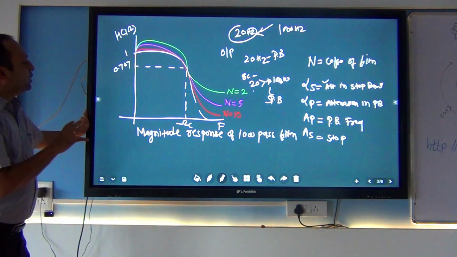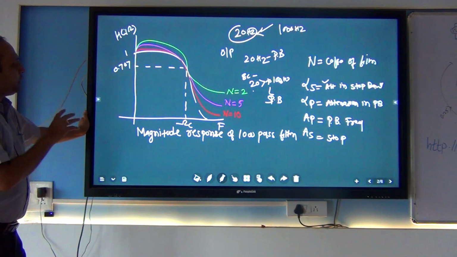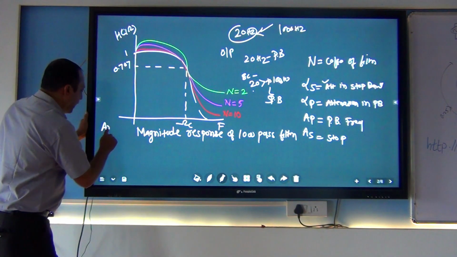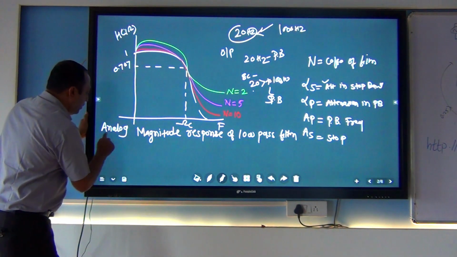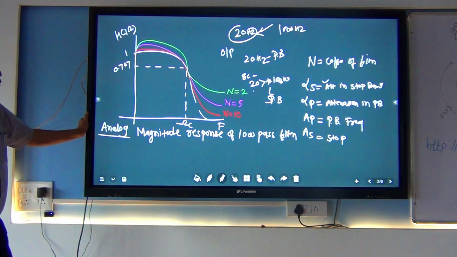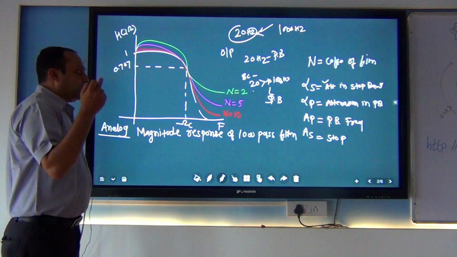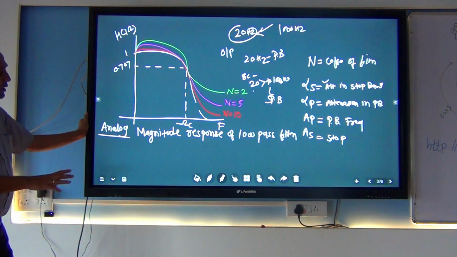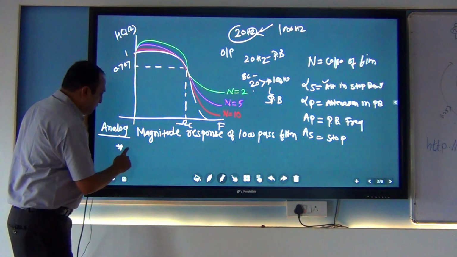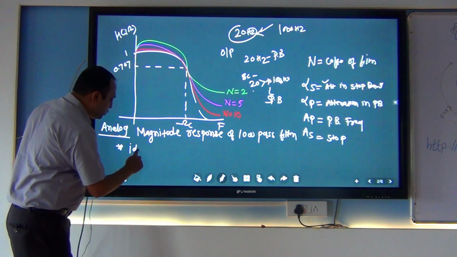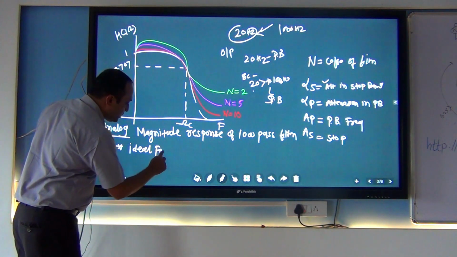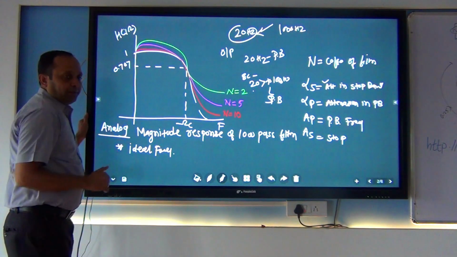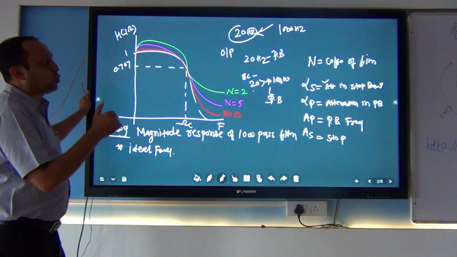This whole figure is related to the analog frequency response. Our intention is to design a digital filter, but we are studying the analog filter first and then designing the digital filter. One point is that it is not possible for us to design an ideal filter, because of the sinc function. But we are designing a filter close to the ideal. It is not 100% ideal, but it is close to the ideal.